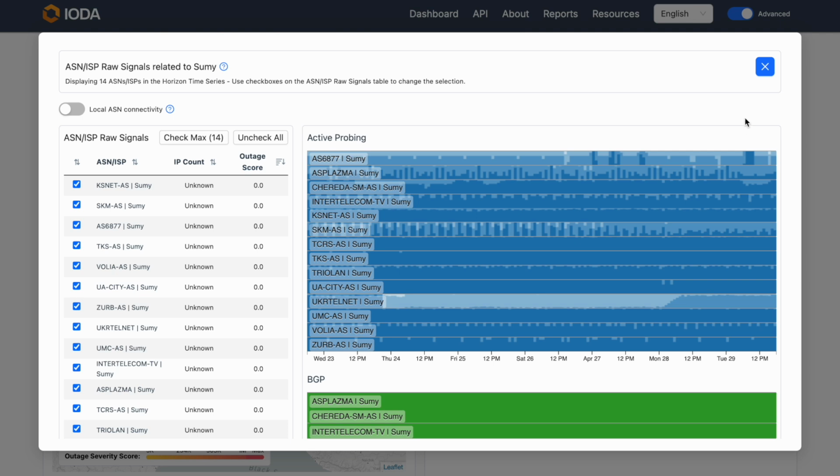So before, you would see networks that operate in Sumy, but you might see connectivity signals for other regions where that network operates. Now we've enabled you to just see the signals for here, Ukrtelnet in Sumy specifically. So let's take a look at Ukrtelnet Sumy because we can see that there was clearly a pretty distinct outage in this location.